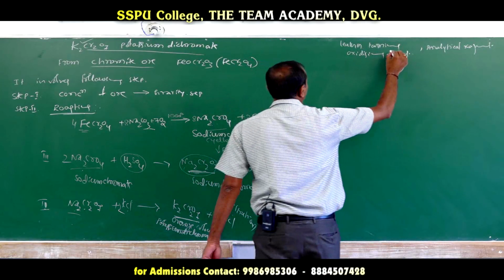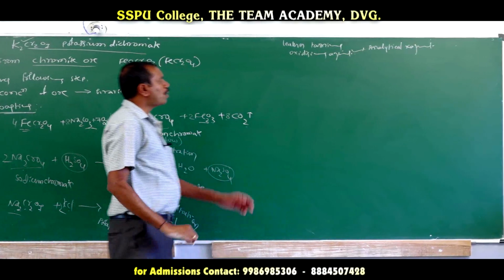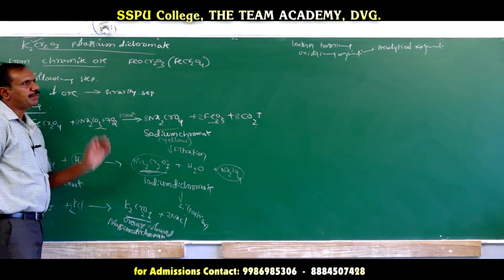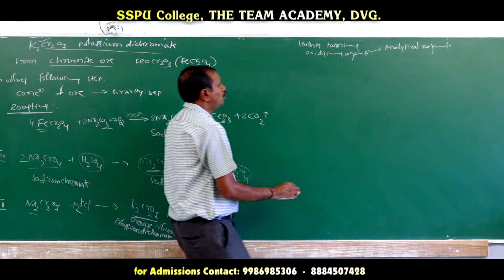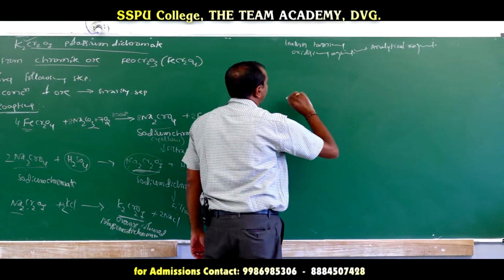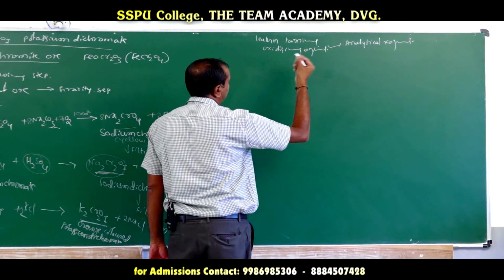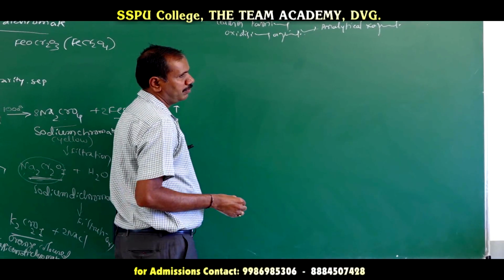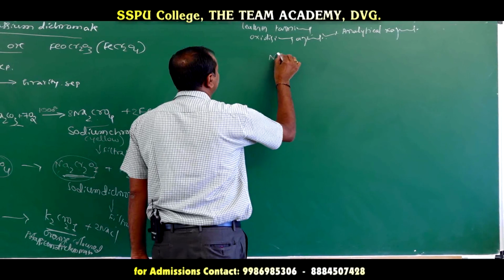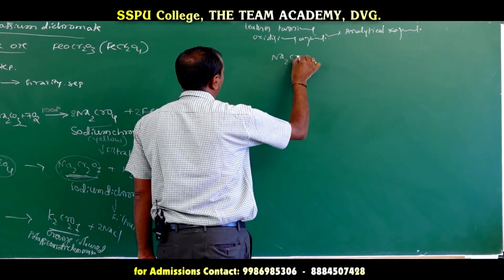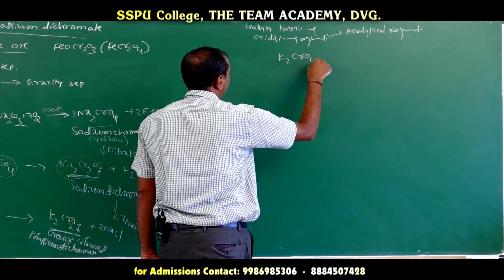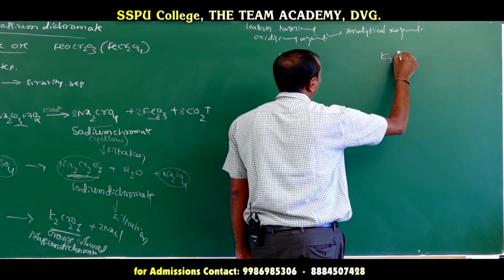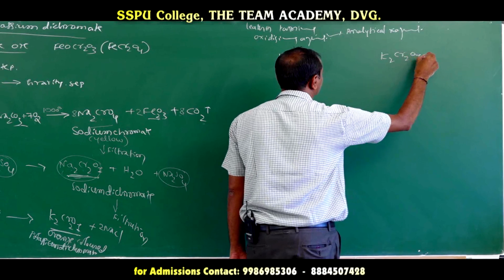So here how to discuss the oxidizing property of potassium dichromate. So before that we should know the structure of chromate ion and dichromate ion. I mean chromate in case of Na2CrO4 or K2CrO4 there and K2Cr2O7 there.